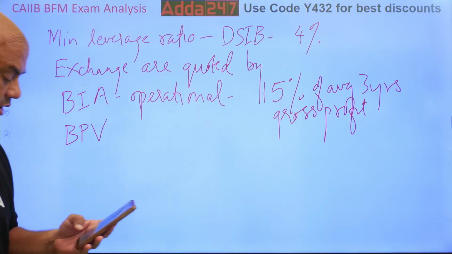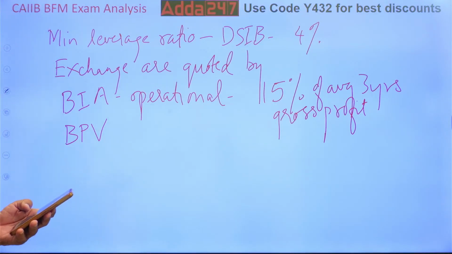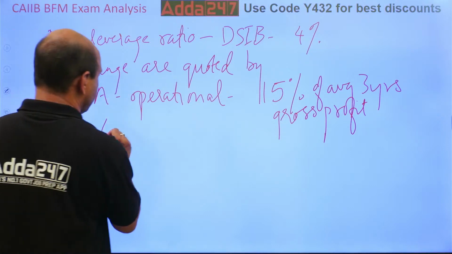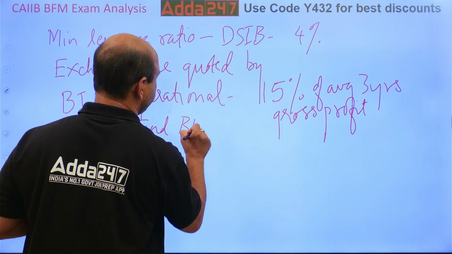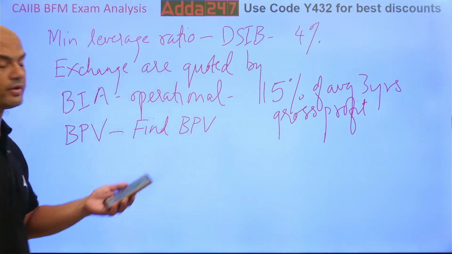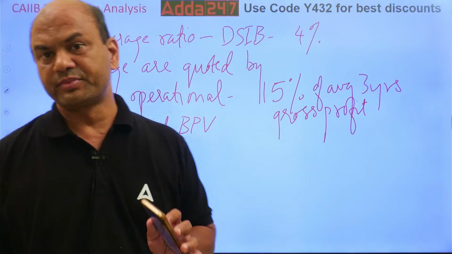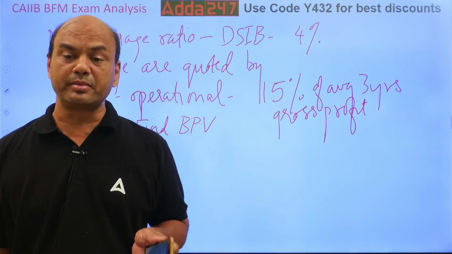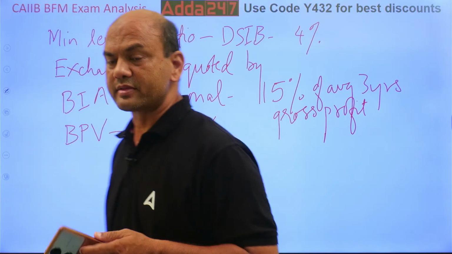Okay, I've got this now. The BPV question was: find the BPV. BPV is basis point value. Finding the BPV is always easy. It is the change in the price upon change in the interest rate.